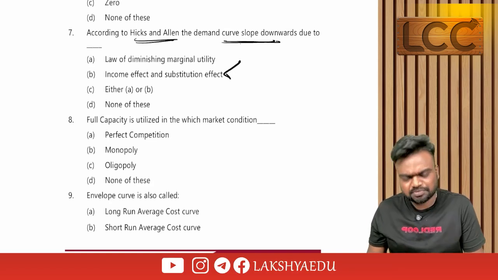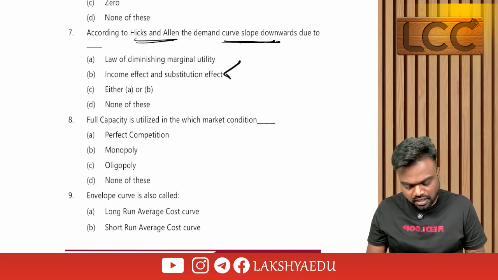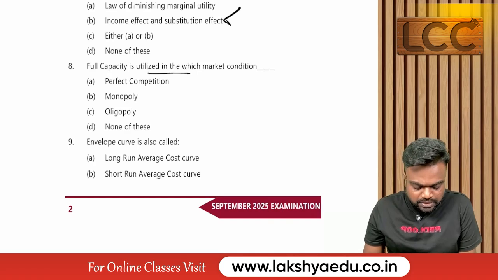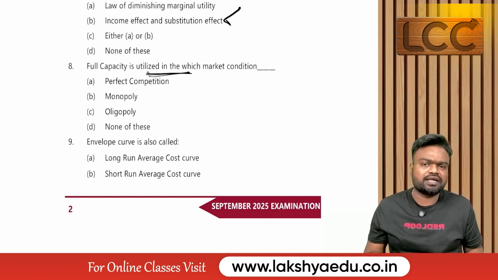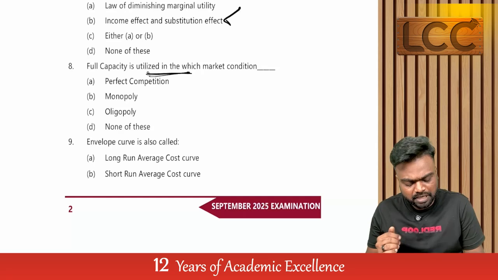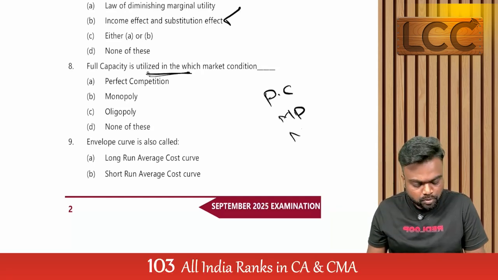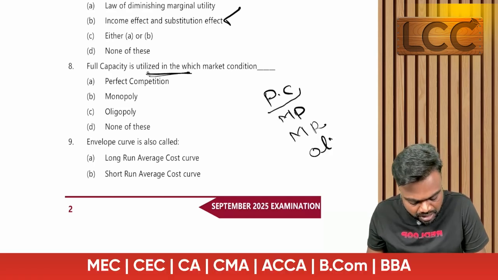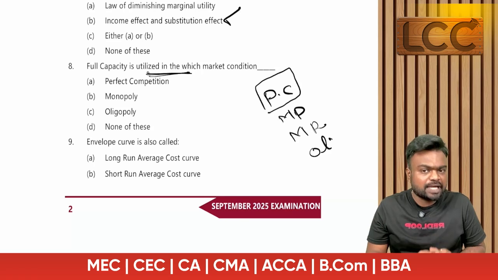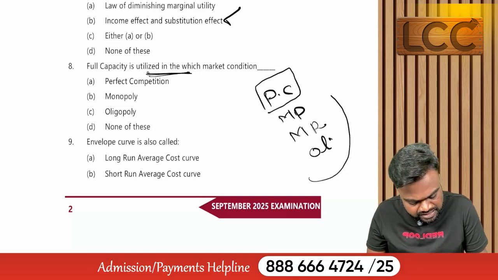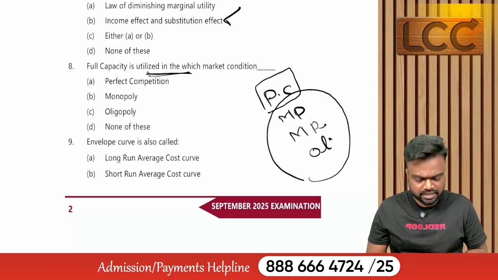Income effect and the substitution effect. That is a direct question. Full capacity is utilized in which market conditions? Sir, we have multiple markets: PC market, monopoly market, monopolistic market, and oligopoly. The PC market is something of an imaginary market, whereas these others are imperfect competition markets.